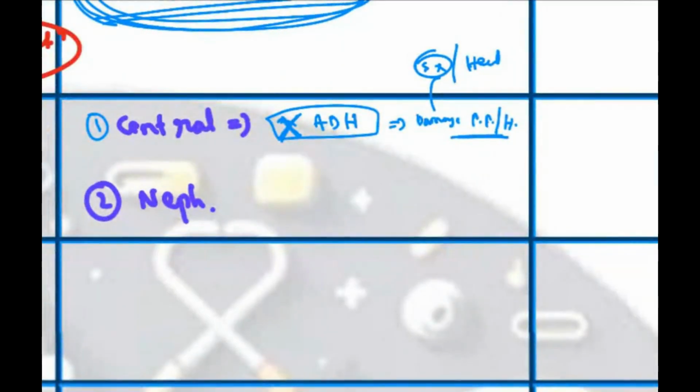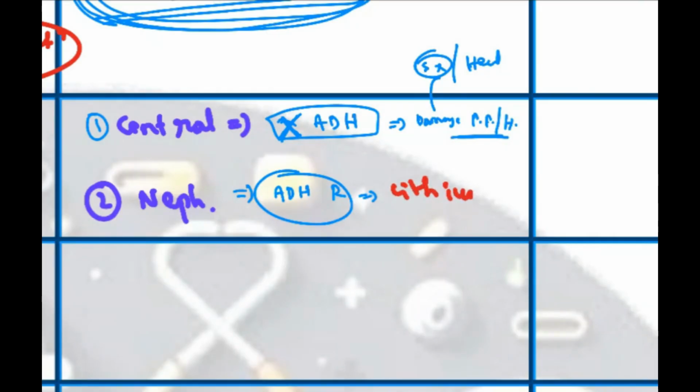Okay. Or ADH is there, but ADH receptors are not functioning. That is known as nephrogenic DI. It is mainly seen, especially the first time it is seen, in psychiatric patients, bipolar disorder patients who are on lithium. Lithium is the main causative agent for nephrogenic DI, and some genetic syndromes will also be there that you don't need to go through.